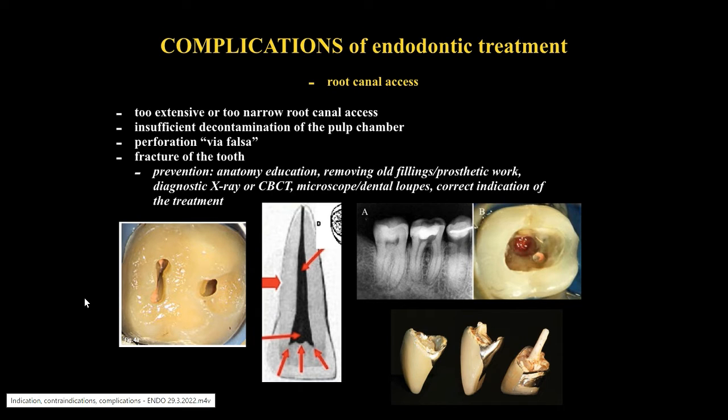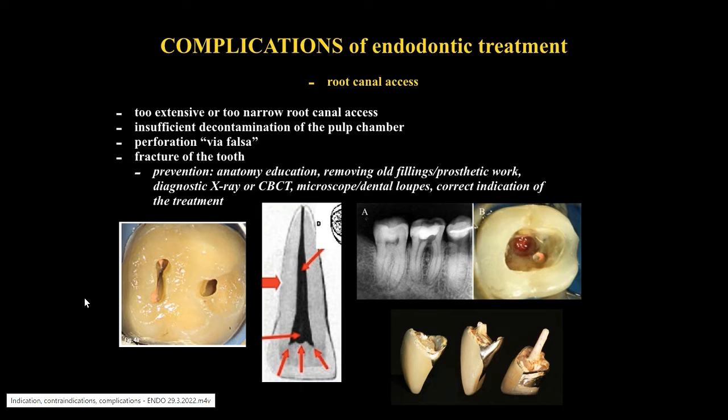Complications of endodontic treatment, root canal access. Too extensive or too narrow root canal access. Root canal access has to be made the right shape and adequate size. If the access is too narrow, there is a risk of leaving some of the root canals untreated, leaving contaminating tissues in the pulp chamber, and a higher risk of breaking the instruments.